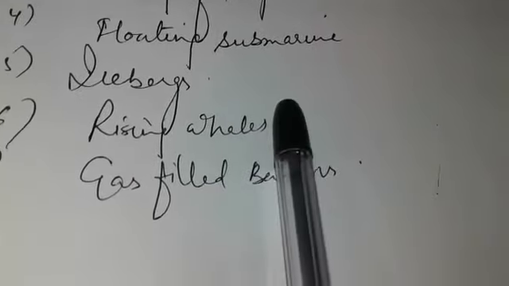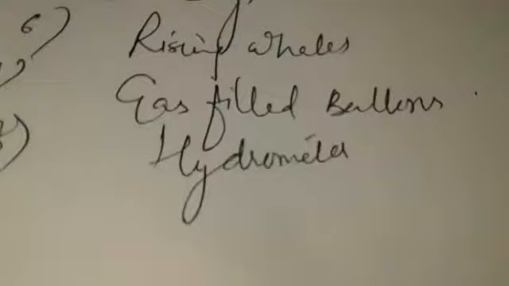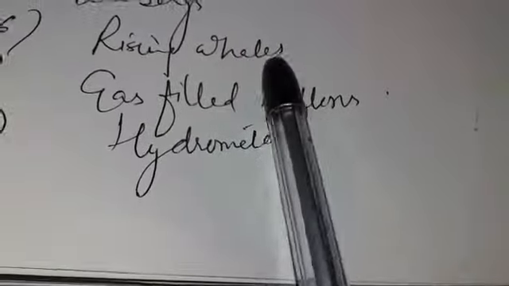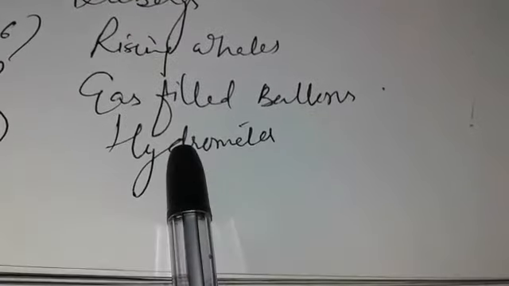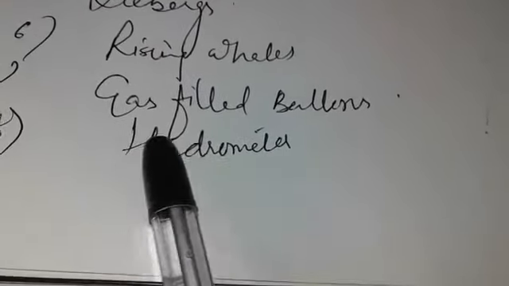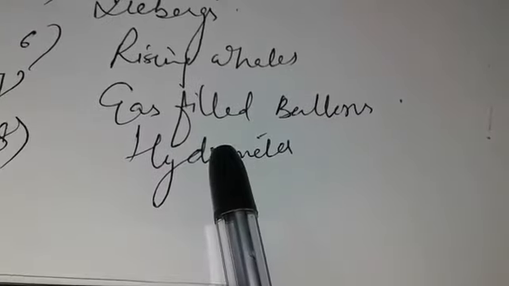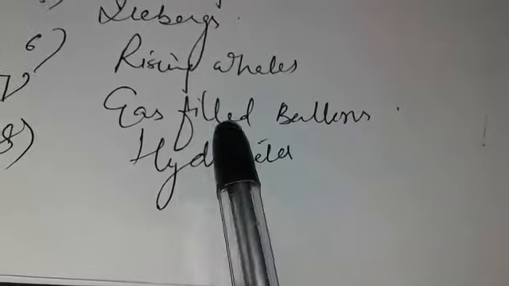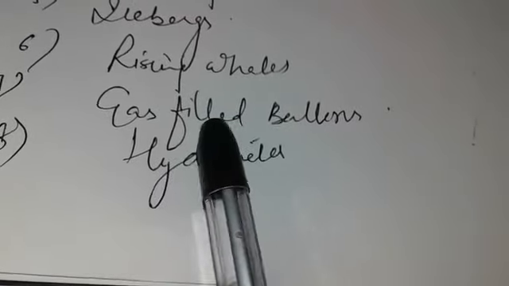And the last one is the hydrometer. It is a device used to find the relative density of a liquid. Here hydro stands for moisture, liquid. It is based on the principle of flotation. Similarly, a lactometer, used to find the purity of milk, is also based on the principle of flotation.